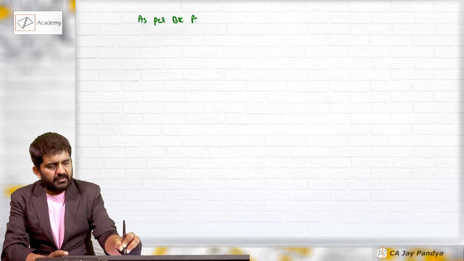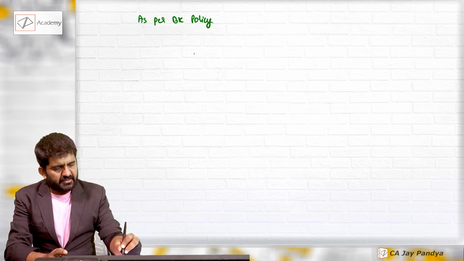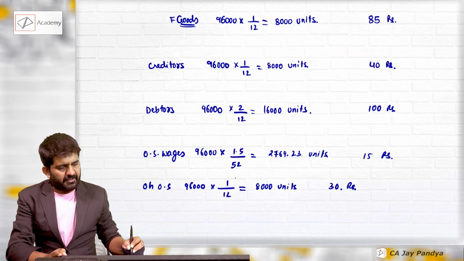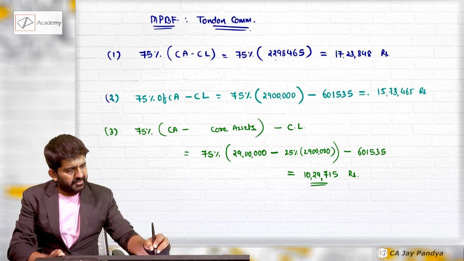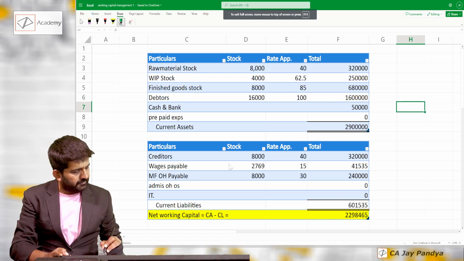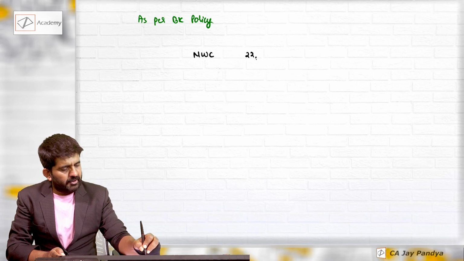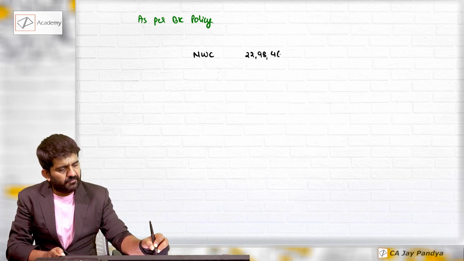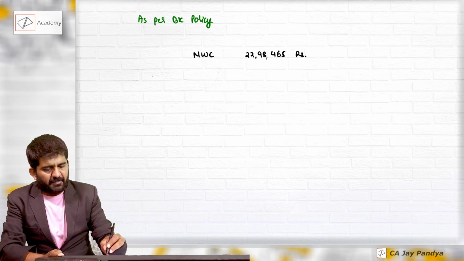All right. As per the bank's policy, what is net working capital in our case? Net working capital is current assets minus current liabilities. This figure is 22 lakh 98,465 rupees. How much margin is suggested by the bank?